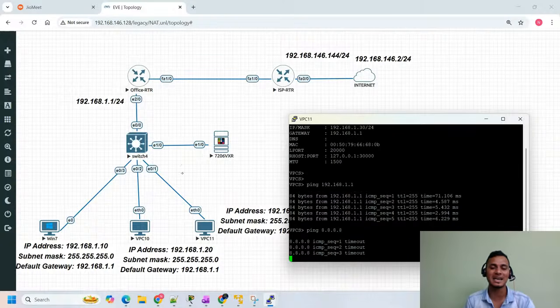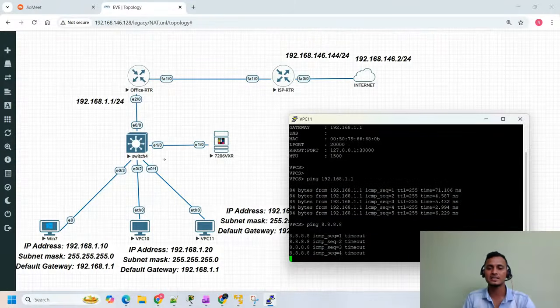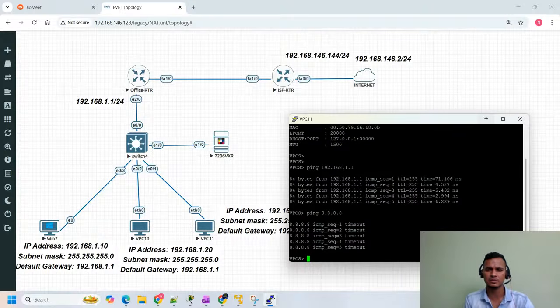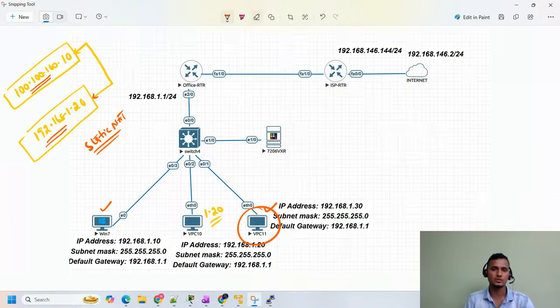We performed only static NAT. Whichever IP we map, only that IP is able to reach the internet. We mapped this 1.20 with the public IP, so that's the reason from this machine we are able to ping 8.8.8.8.